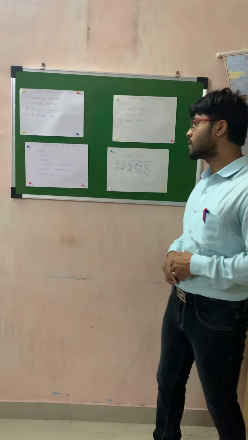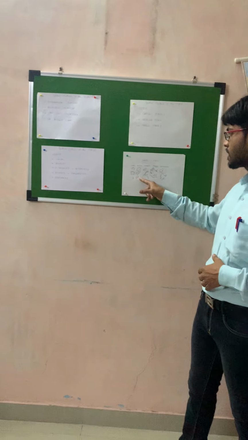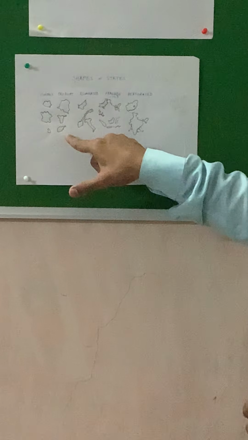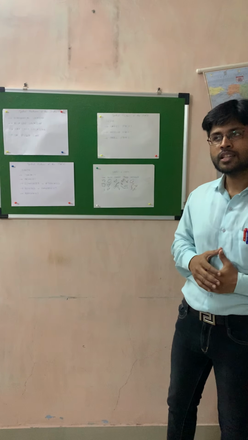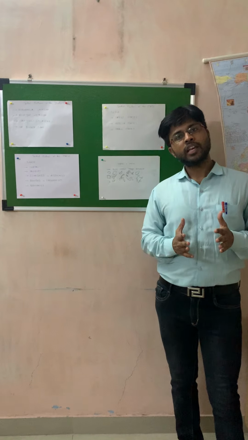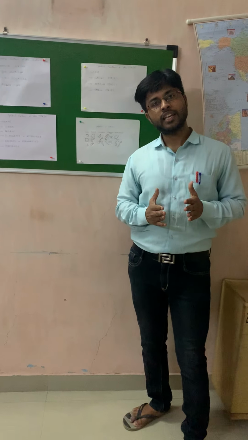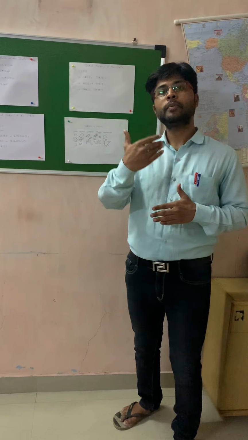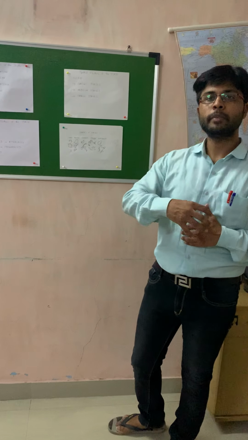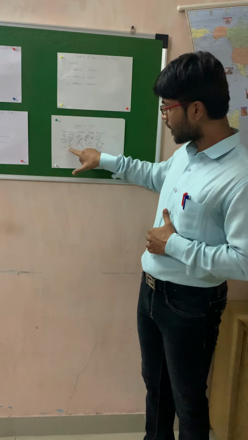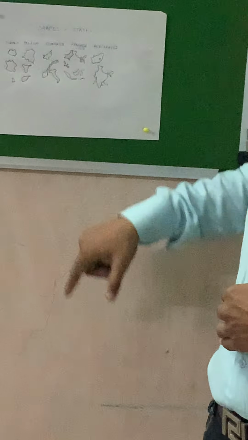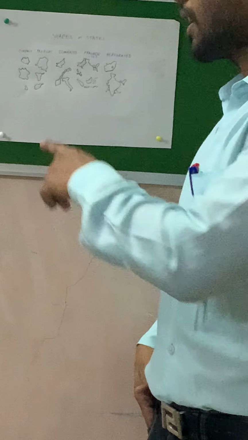Second shape is the prorupt shape. You can see in this chart the prorupt shape. Basically, what is the meaning of prorupt? Prorupt means from a main body a certain portion is protruding from the main body. So you can see in the map of Afghanistan as well as the map of Namibia.